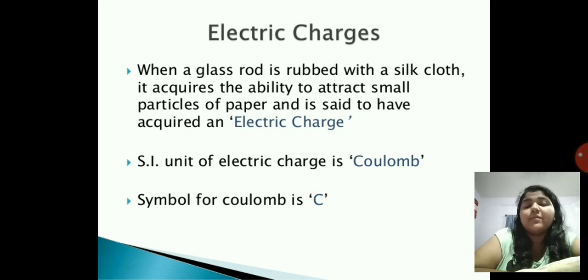You have done this experiment many times. You take a silk cloth, rub it on a glass rod, and then take it near a paper. You see that the glass rod attracts the small particles of paper towards it. So the glass rod has acquired an electric charge. The SI unit is coulomb, and the symbol of coulomb is capital C.